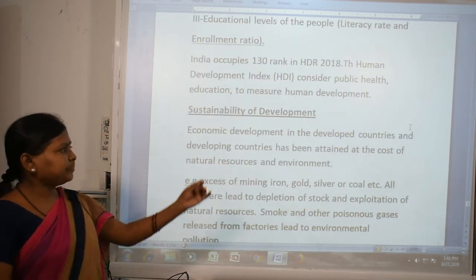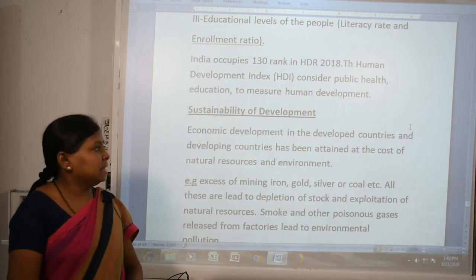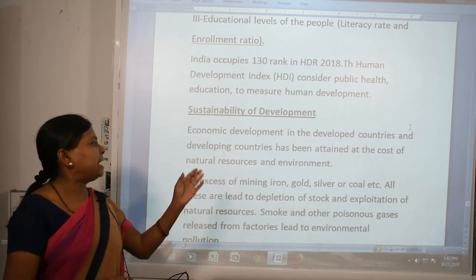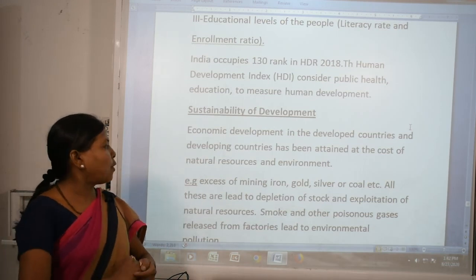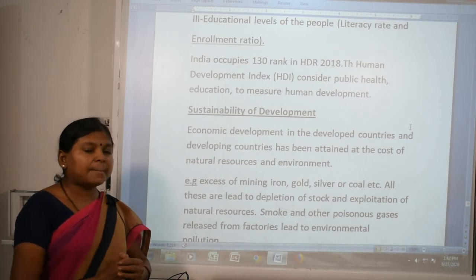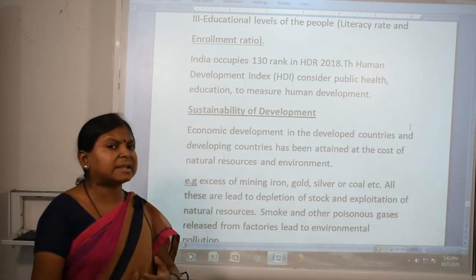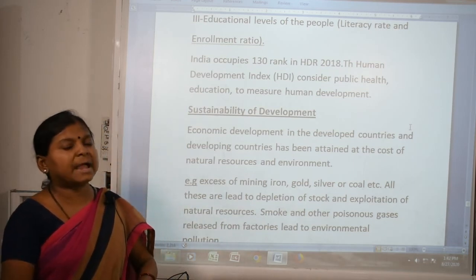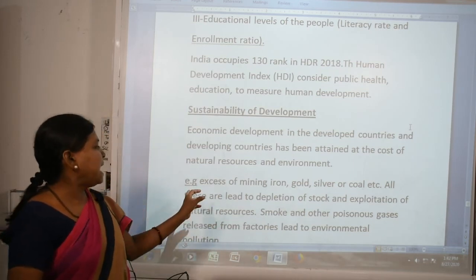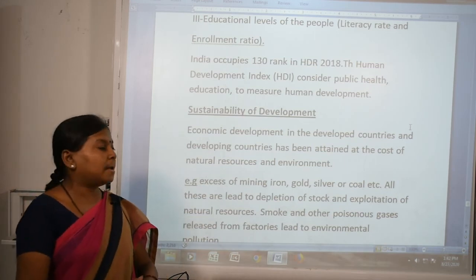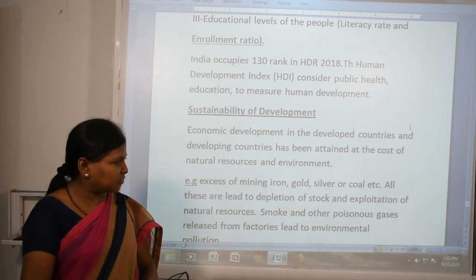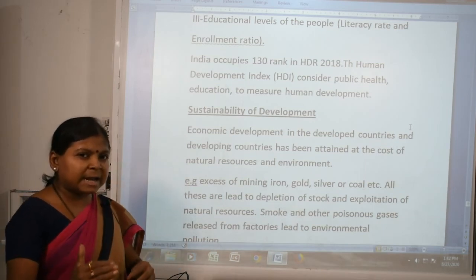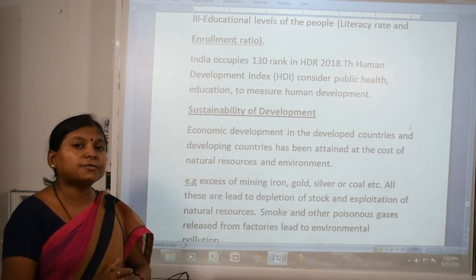Do you know? Economic development in the developed and developing countries has been attained at the cost of natural resources and the environment, because they use too many natural resources and disturb the environment for development. Examples are excess mining of iron, gold, silver, coal, etc. All these lead to the depletion of the stock.